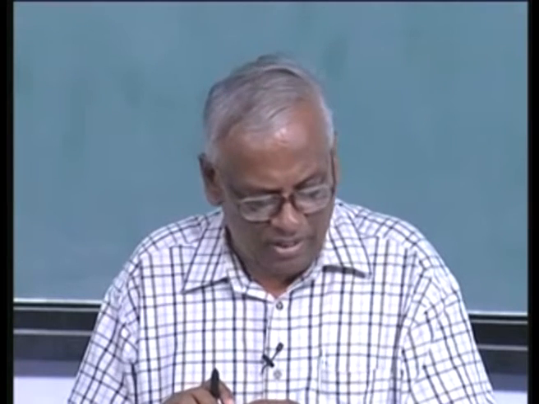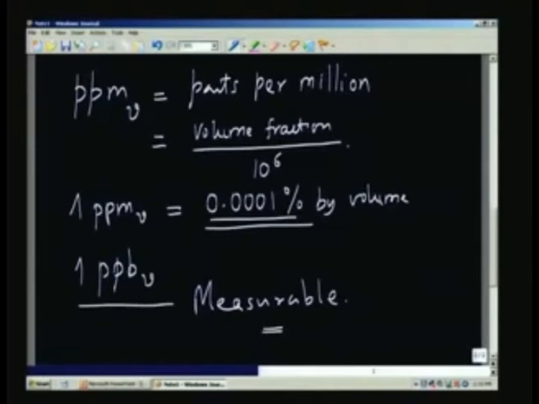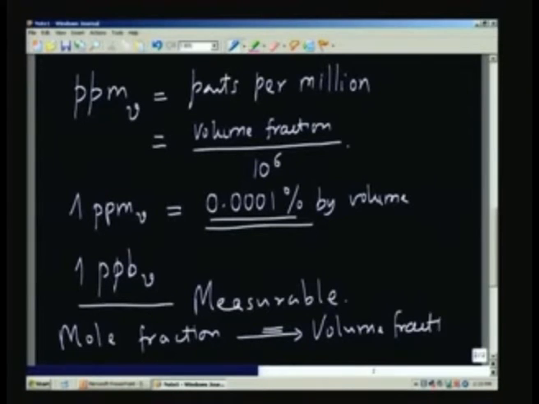The second point I would like to mention here is that the volume fraction is the same as the mole fraction. So mole fraction, or on the basis of mole, is identical with volume fraction. Now, let us look at how we are going to convert this to the mass basis.